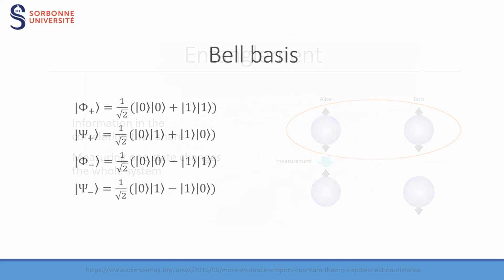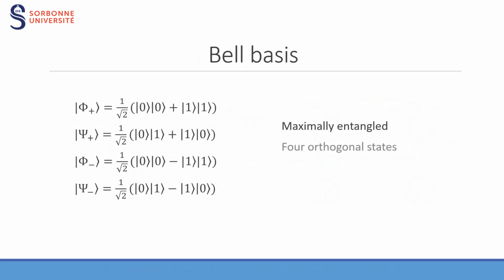Entanglement is described by the Bell states, represented like this. They are recognizable by the fact that they can't be expressed as the tensor product of two particles. These states are key in the teleportation protocol as they are maximally entangled. Moreover, there are four orthogonal states and thus they can express a basis of a two-qubit system. This basis will be very useful for the teleportation protocol and its applications.